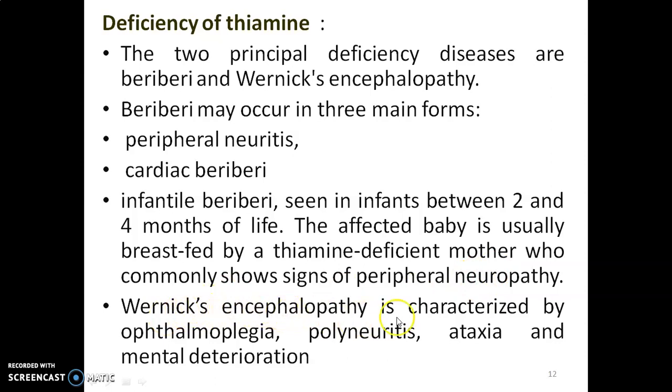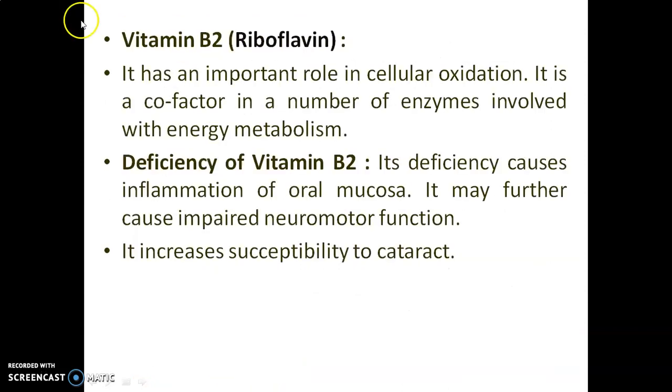Wernicke's encephalopathy is characterized by ophthalmoplegia, polyneuritis, ataxia, and mental deterioration.